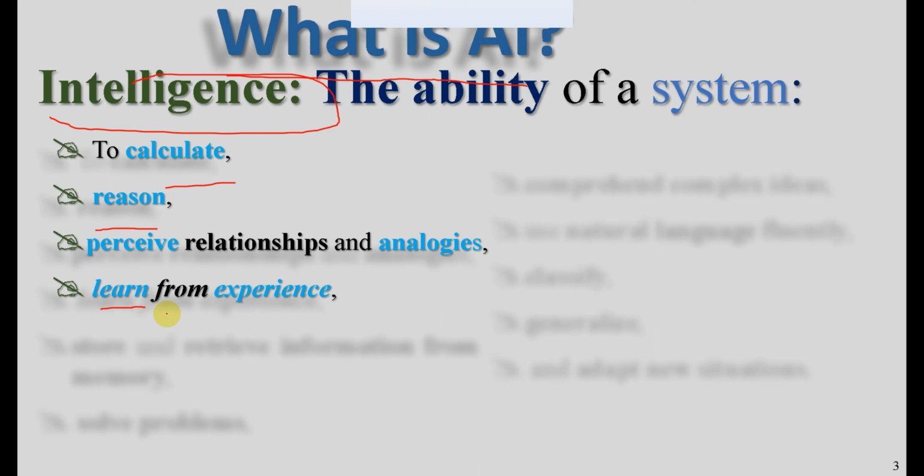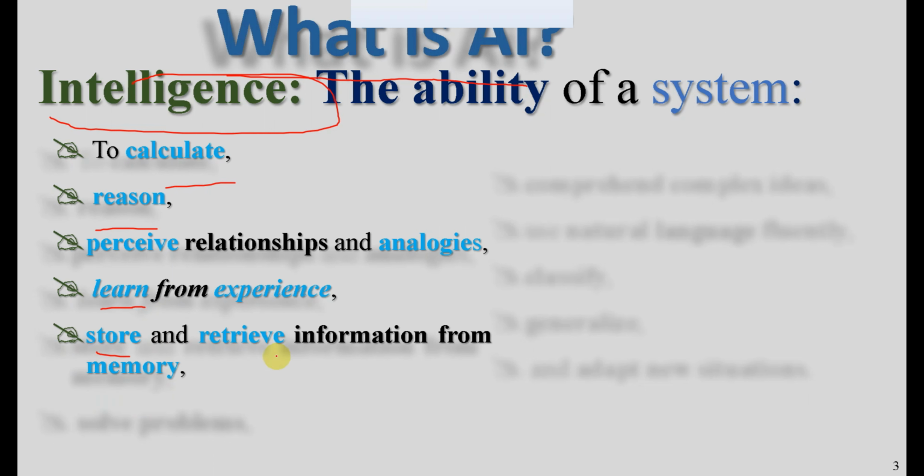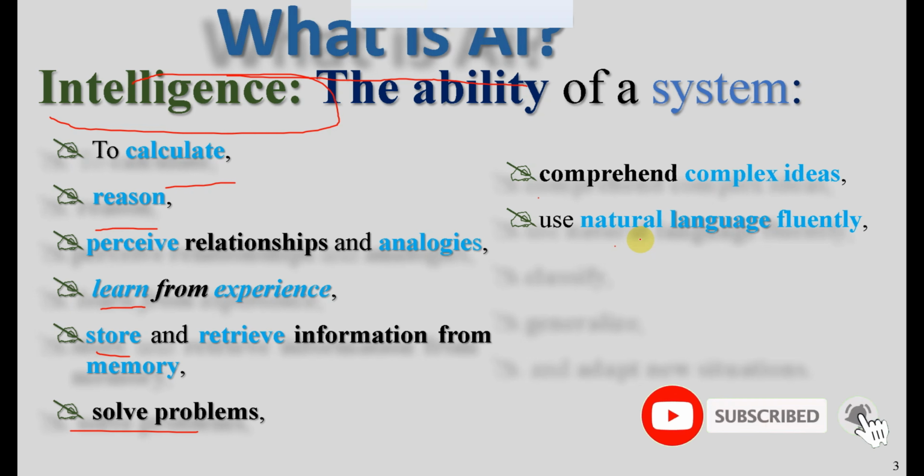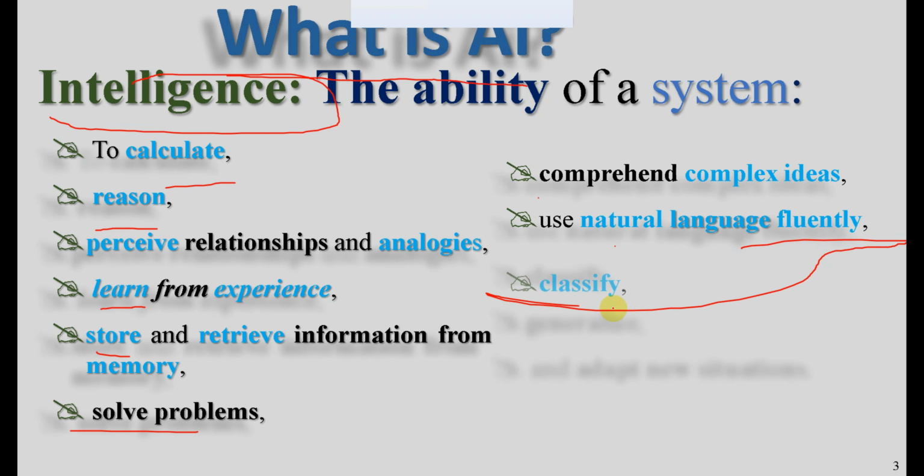Learn from experience. It may be from the existing system or from previous data and rules. Store and retrieve information from memory. Solve problems and comprehend complex ideas, in a sense understanding more complex ideas. Use natural language fluently. A simple example: I do this tutorial in a natural language, which is English. So it seems like for us, there is a system which is intelligent. That intelligent system understands and speaks natural language fluently, like us, and classifies.